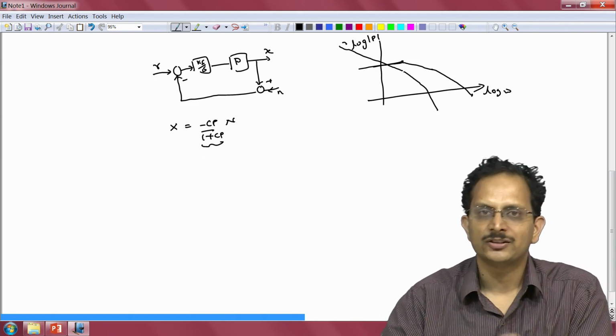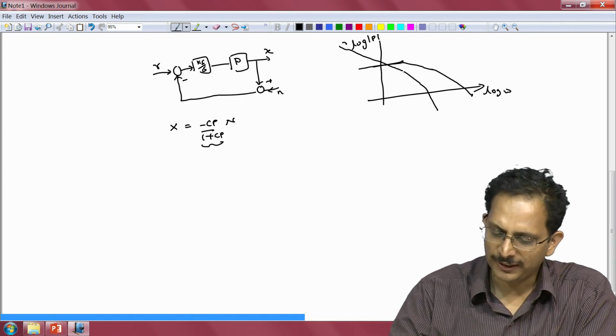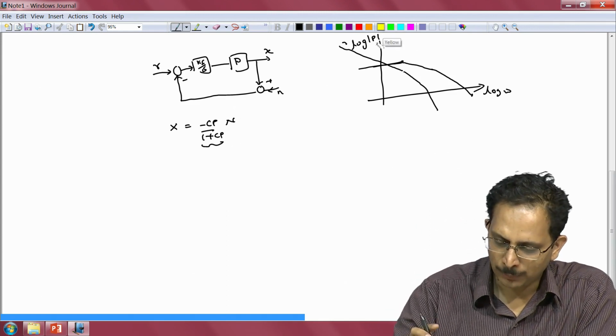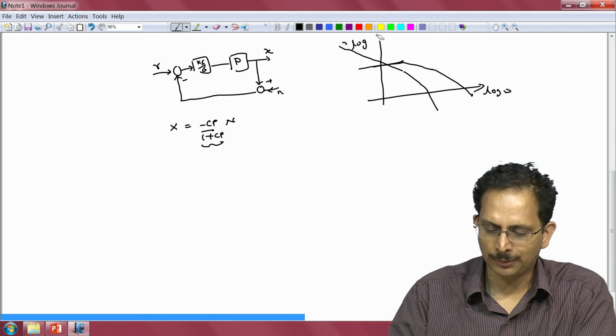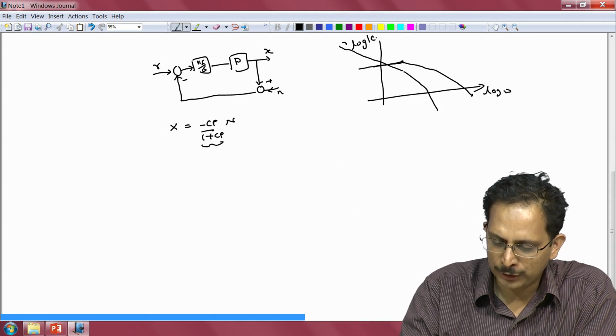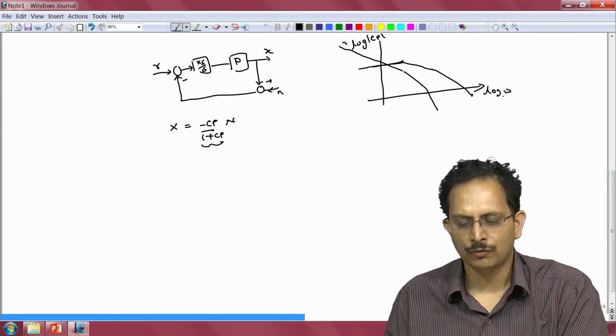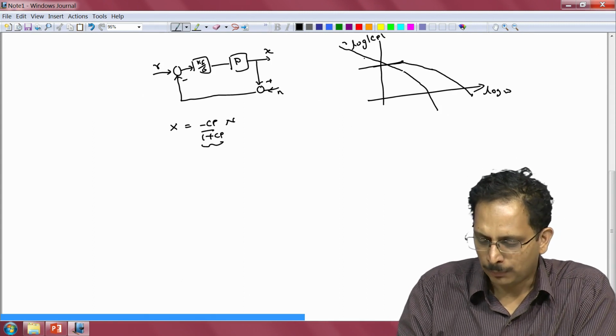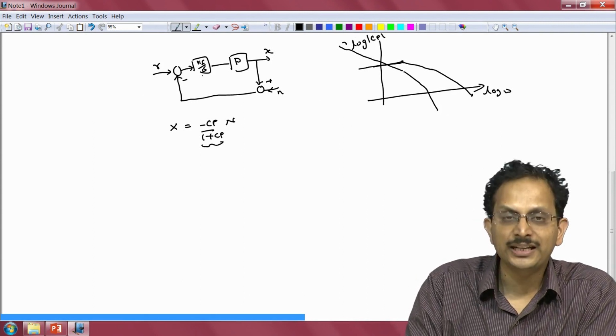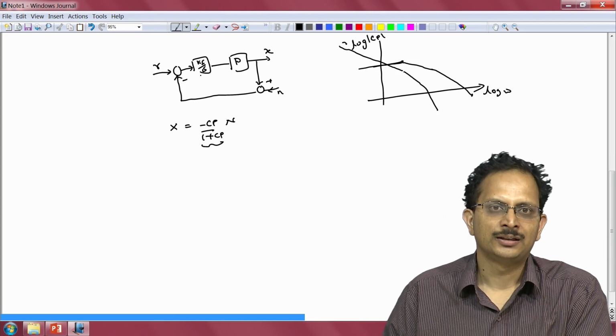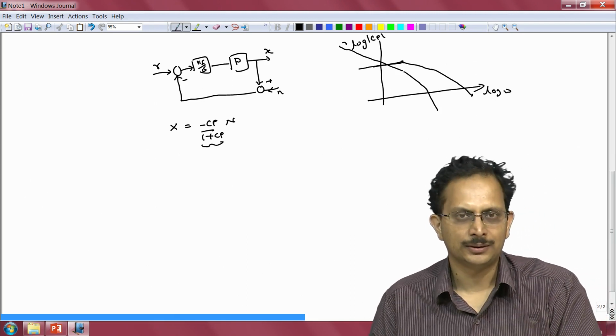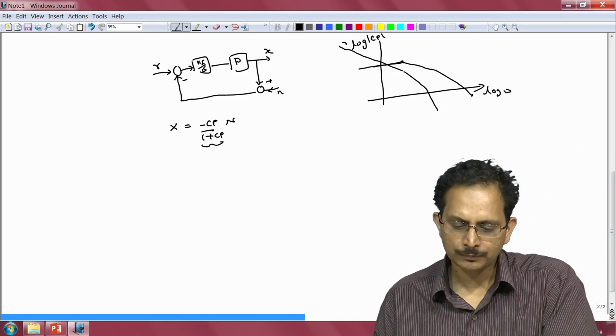Now how do we minimize the bandwidth? What I have plotted here is essentially the Bode plot of our open loop system, or in other words log of magnitude of Cp versus log of omega, and this is the plot that we would have when we have an integral controller as part of the controller structure.